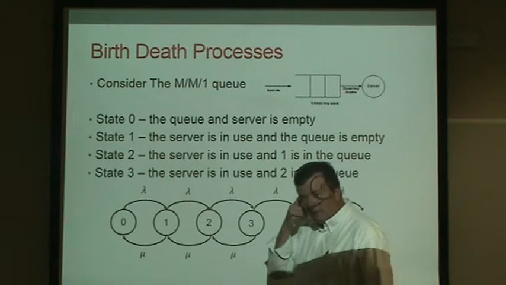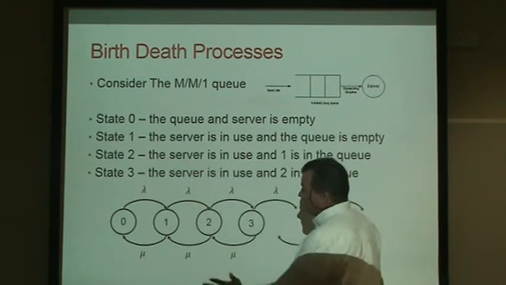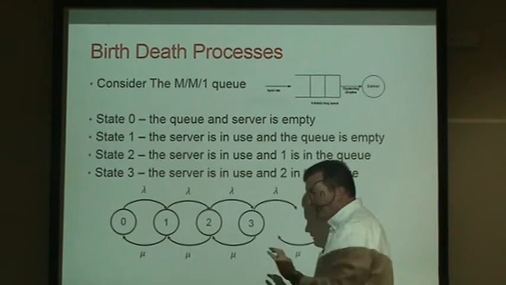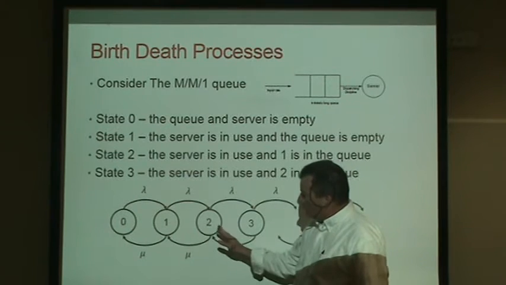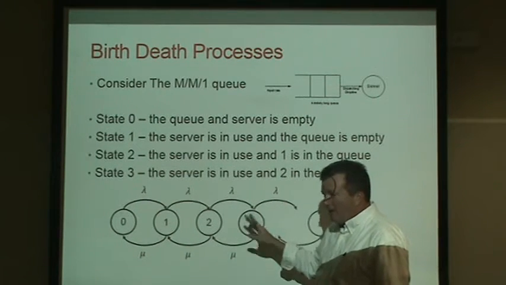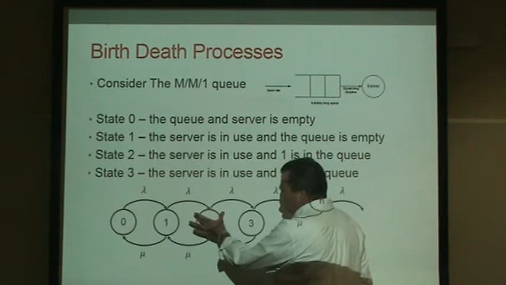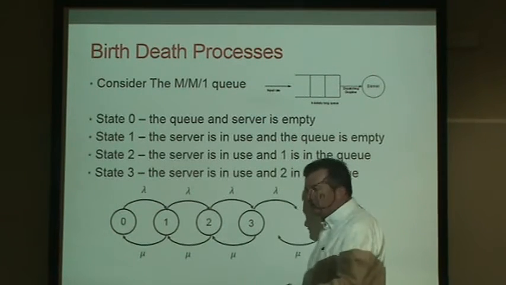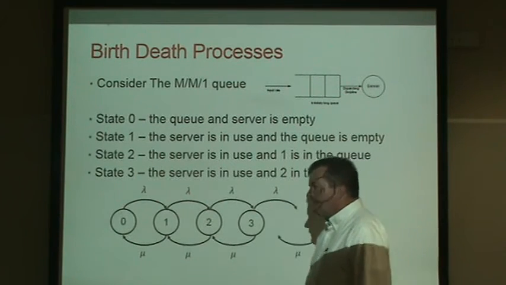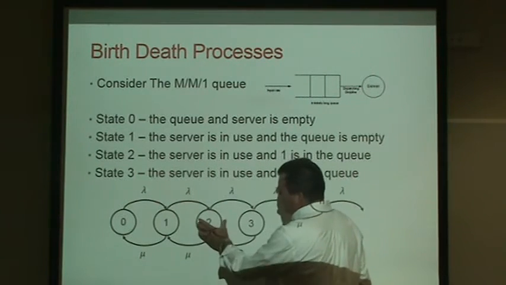That's not lambda. Lambda is the rate at which we go from some state to the very next state. I'm asking specifically, at what rate do we go from state 2 to state 3? It would be the percentage of time that we are in state 2, right, over the course of a day.